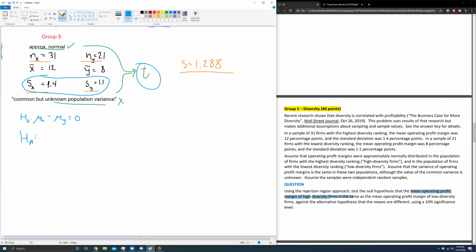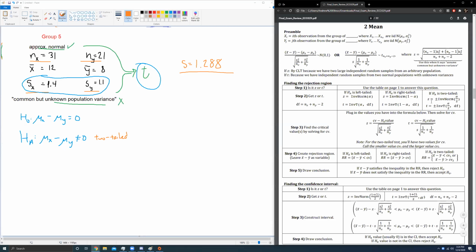The alternate hypothesis says the two mean values are different. So you can say mu x not equal to mu y. But again, in keeping with the same format as I have here, I'm going to subtract the mu y over from the right to the left. So I have mu x minus mu y is not equal to 0. And so because of that, this is a two-tailed test. Hop back over to the cheat sheet. Two-tailed test, we need t. So we're going to do inverse t of alpha over 2.